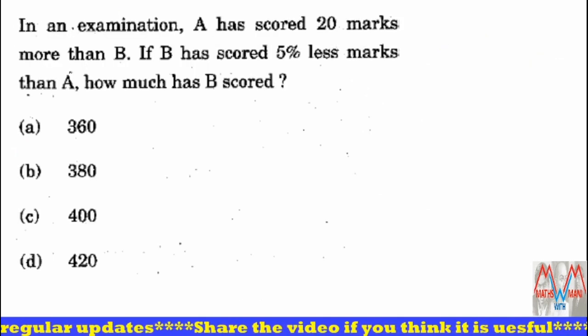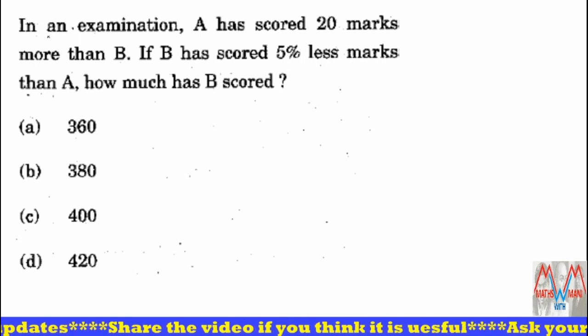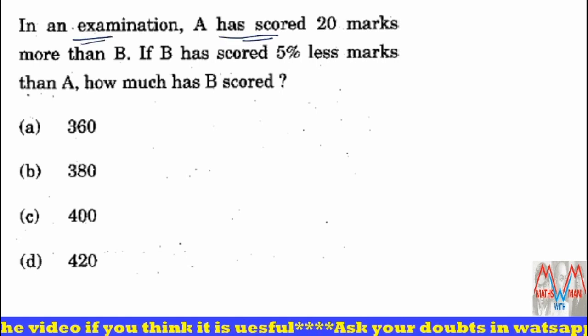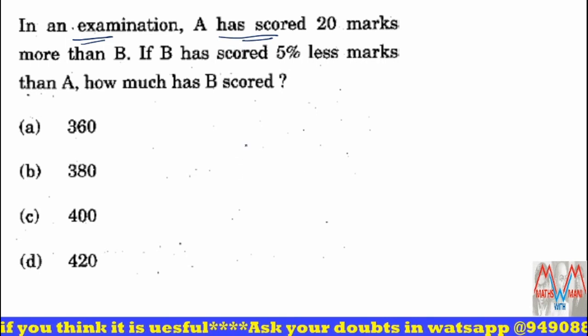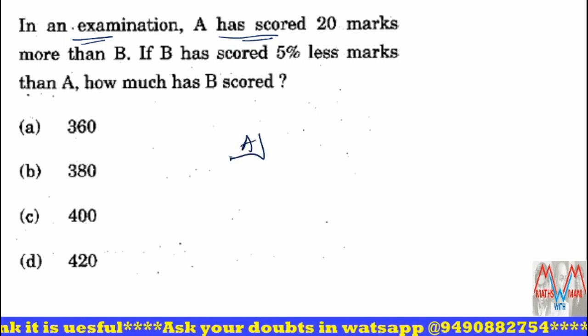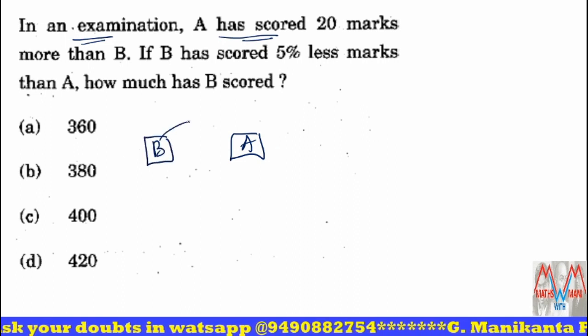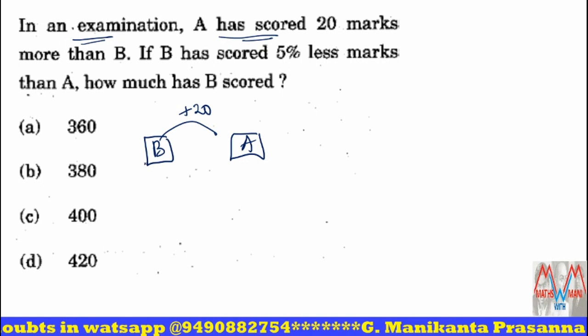And the next question in percentages. In an examination, A has scored 20 marks more than B. That means A got 20 marks more than B. Very good.